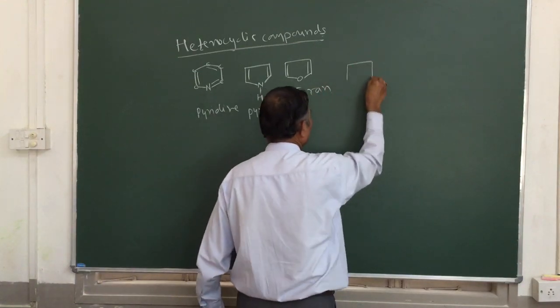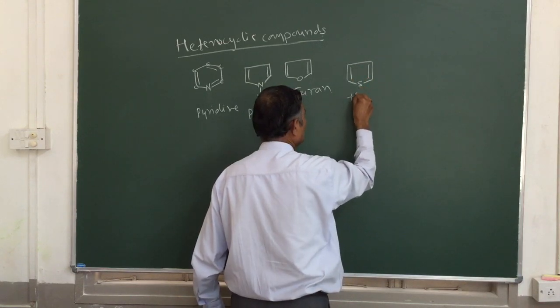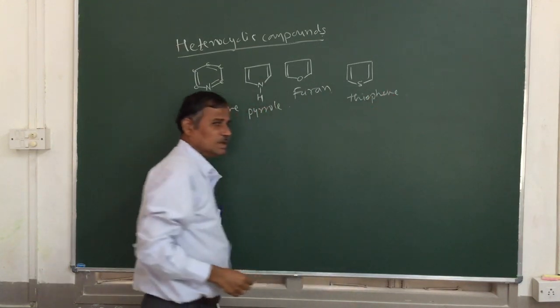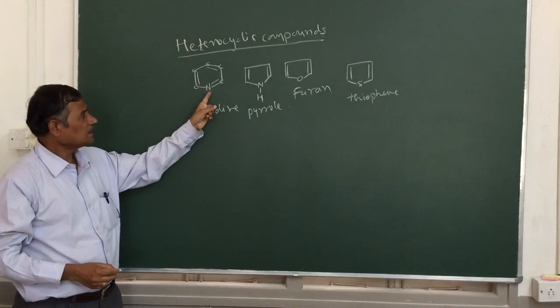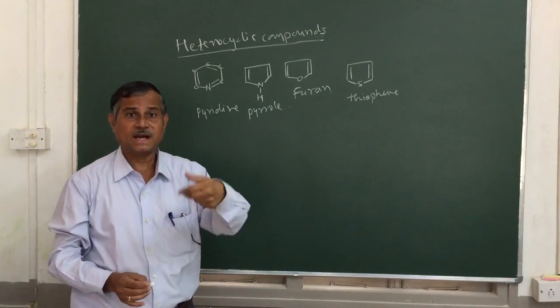One more example you can quote here: if sulfur is there, we call it thiophene. Here we can observe that in the ring system, one atom is other than carbon. If all are carbon in the ring system, we call it carbocyclic.